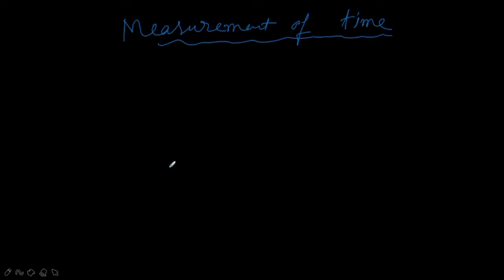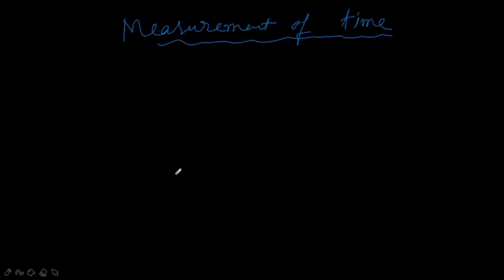And how do you say 1 year? 1 year was fixed as the time taken by the earth to complete one revolution of the sun. Based on all this, they were calculating years, days, months, weeks, and then time, that means an hour, like this, right?